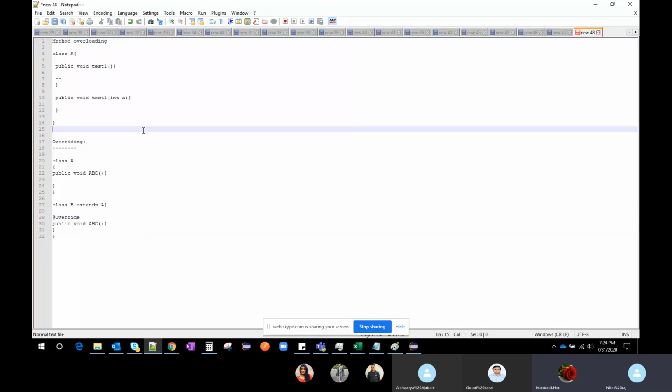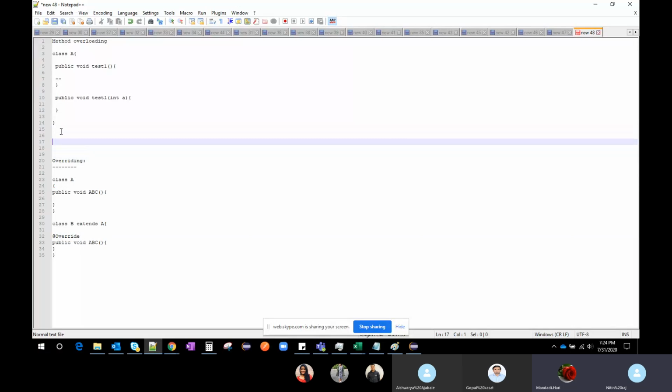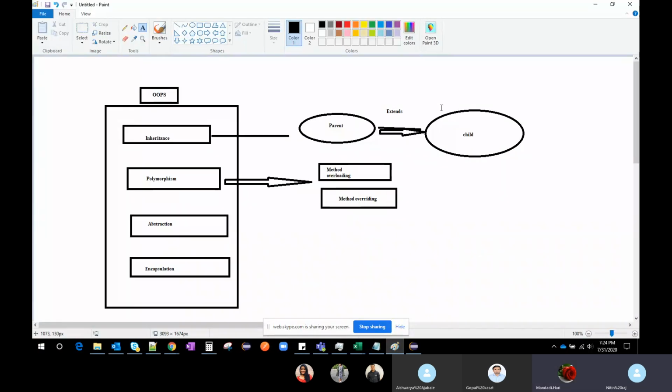If it comes to the Selenium point of view, where can we use overloading and overriding? Let me go to the paint box once again. Suppose we have a login functionality with a username and password.